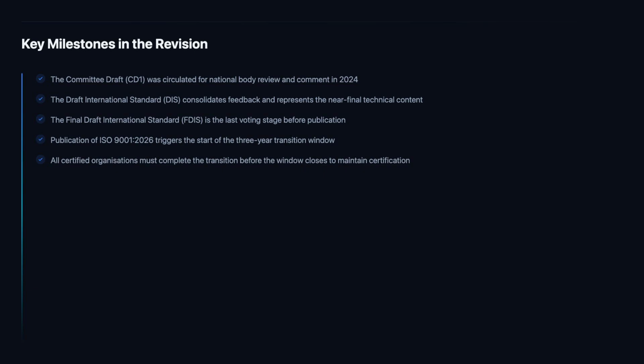After the 3-year period, certifications to ISO 9001-2015 will no longer be valid. Organizations that have not transitioned will lose their certified status. Early transition is strongly recommended. It avoids the bottleneck of certification body capacity in the final months and allows organizations to benefit from the improved system requirements sooner rather than later.